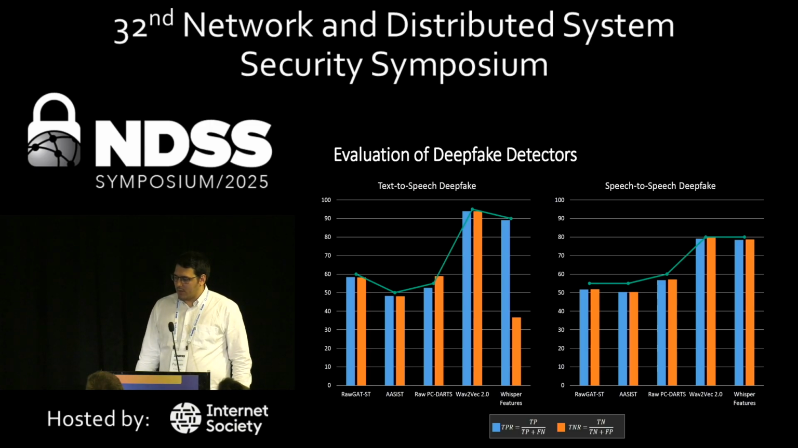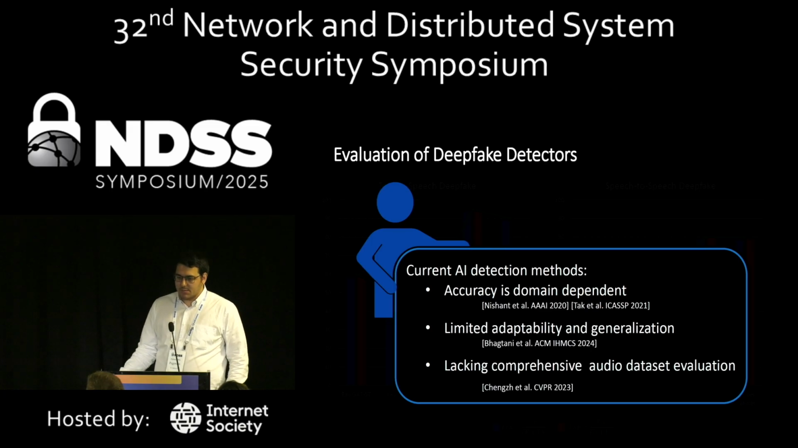So we decided to evaluate this detector, and as you can see, the blue line represents true positive rate. That is when the detector is able to find a deepfake as a real deepfake, and the orange line represents true negative rate. Instead, is the rate at which a detector is able to differentiate a human from a deepfake. As you can see, we analyzed both the text-to-speech domain and the speech-to-speech domain, and we observed that we can never have the best solution, one solution for all, as they have accuracy that is dependent on the domain.